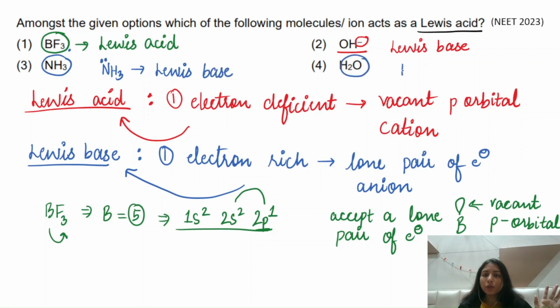Similarly, in the case of water, we know that there are 2 lone pairs of electrons that are present on the oxygen atom, which is again making it electron rich, and therefore I am classifying it as Lewis base. So all the other options, OH negative, NH3 and H2O, will be classified under the category of Lewis base, and the correct option is going to be BF3, right? So the correct option is going to be BF3, that will act as a Lewis acid.